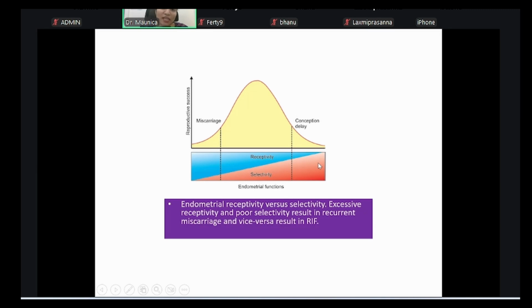In this very selective uterus, you give a very good embryo, even a euploid embryo, and at times it keeps rejecting it. So high selectivity causes increased delay and repetitive failures. What we are discussing is recurrent implantation failure, which usually is in cases where the uterus is highly selective. Recurrent miscarriages are seen in uteri which are highly receptive.